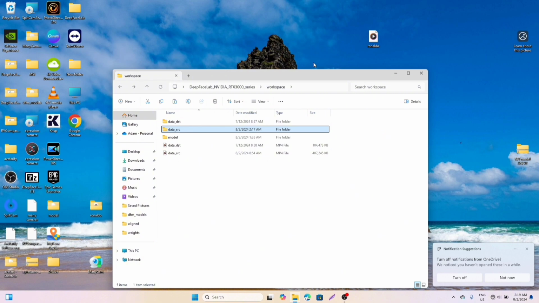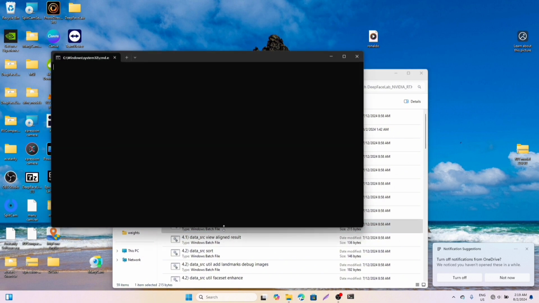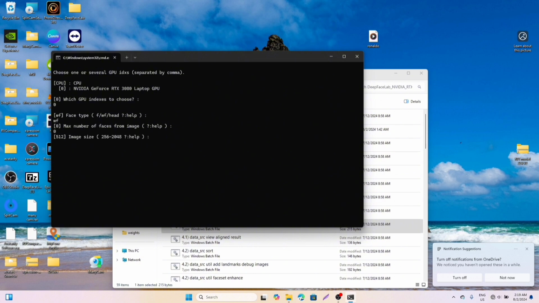Alright, so this is the second stage of Deepface Live. Now, after you've done your data source extract, you're going to do data source face extract. You are focusing on the face. Now, there are a lot of things to do. You click on enter, then you have your image size. I use 640, but I would prefer you use 500, right?